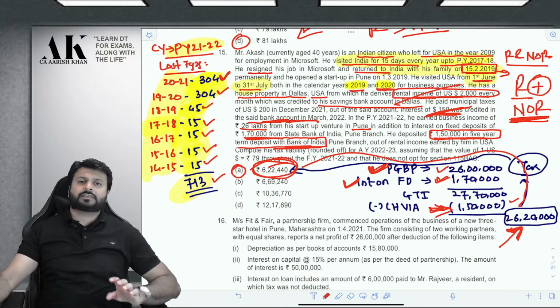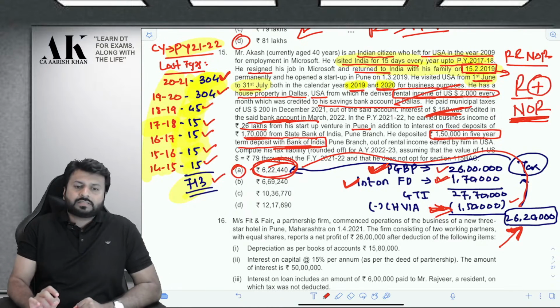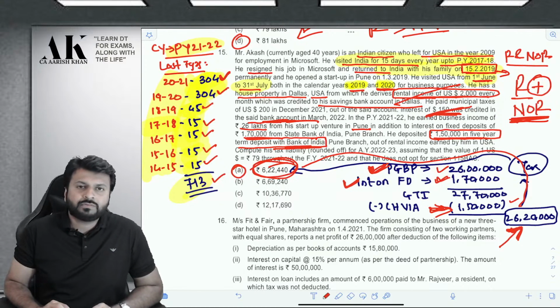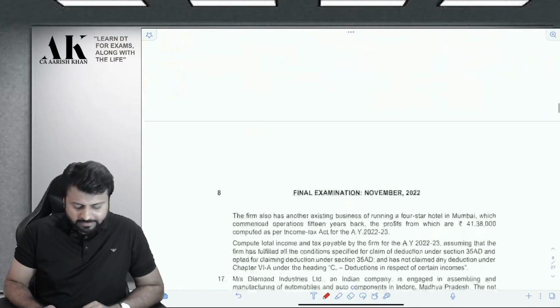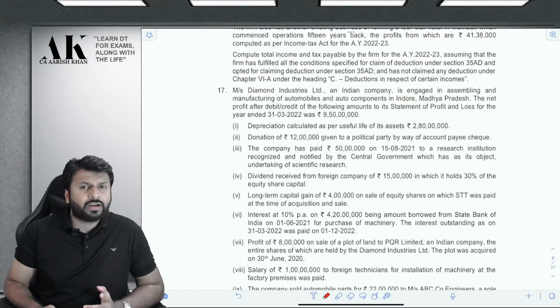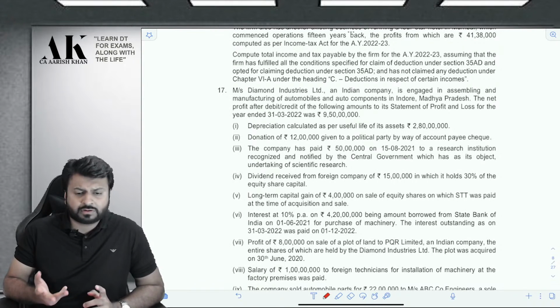That's it from my side. The discussion of MCQs is done. This is my task which I had to do for you all, and I have promised you all that I will be doing it with you all. So I have done it. After this, there will be descriptive questions which you can go through at your end. You will also have the answers for the same.